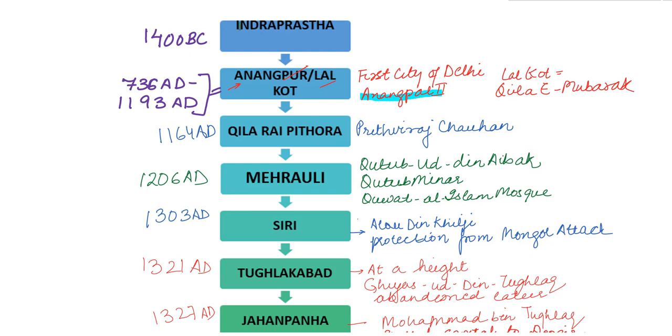once again. We see the first reference of Delhi as Indraprasth in Mahabharat in 1400 BC. Then we see that Anangpal I builds Anangpur, the small village in Haryana. Anangpal II builds Lal Kot. This is the first city of Delhi. Lal Kot is also the initial Red Fort and also called Qila-e-Mubarak.